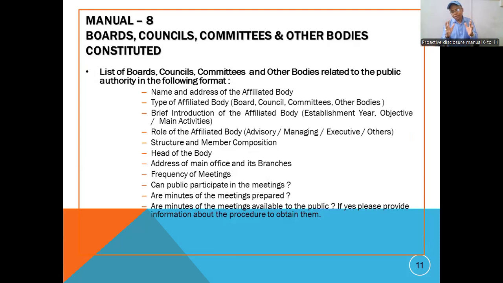Whatever meeting we have conducted, whatever board meeting we have conducted and made in the minutes, if it is open to the public, then what is the procedure and what is the methodology by which they can obtain this information or the minutes of the meeting? So all these things should be very clearly mentioned in manual number 8. Manual number 8. Then manual number 9.